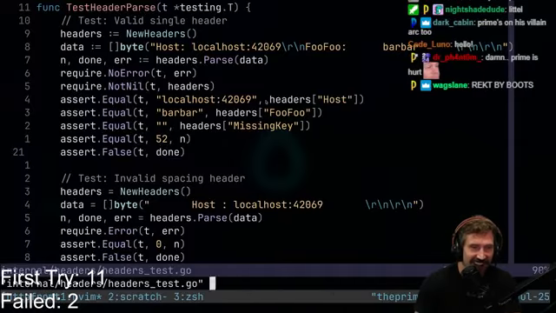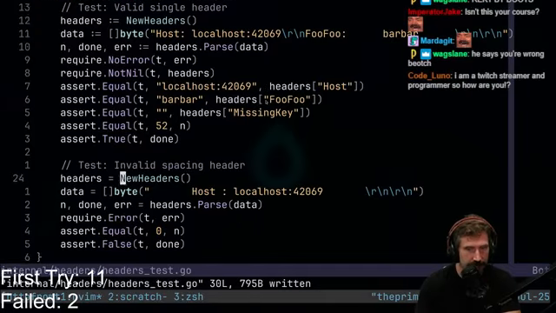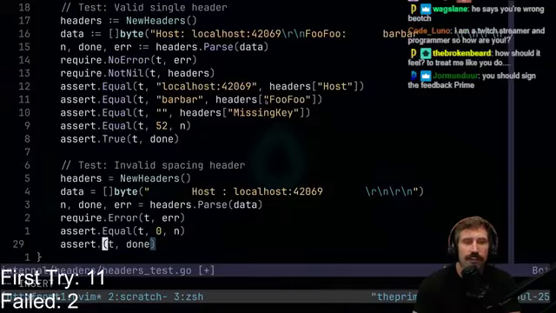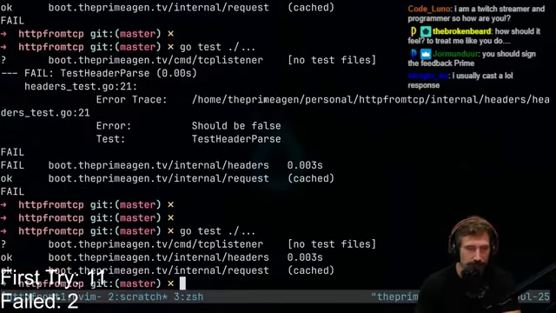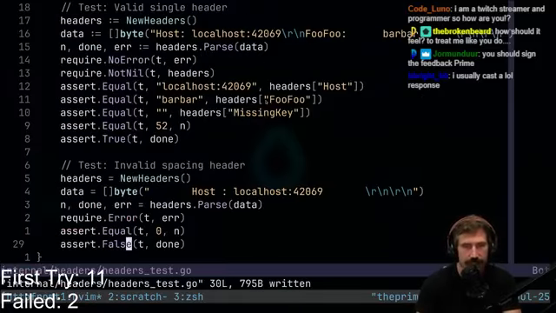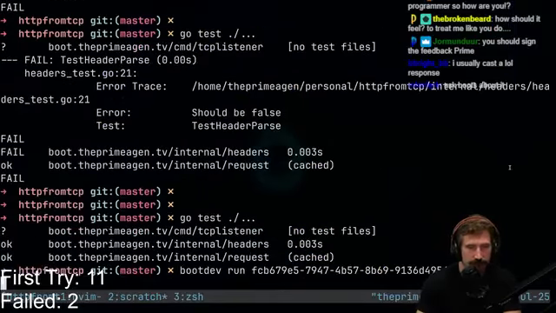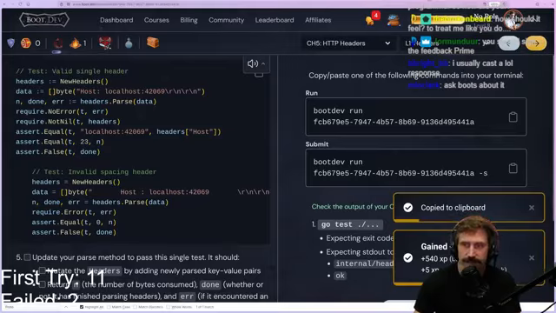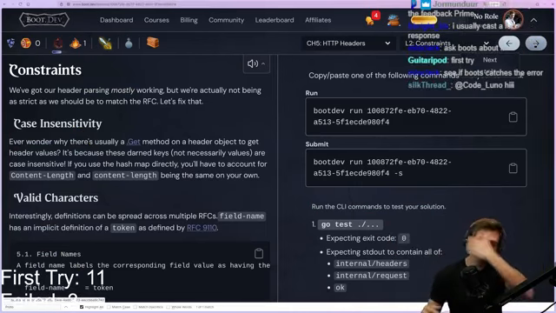I know, I'm hurt. Okay, so it should be assert true. Done. Assert. This one should be false because there's an error here. There's an error here. There we go. Nailed it. Dude, we're header parsing, boys. All right. Not a first try. That's a fail. I'll accept that fail. Hey, guys, that's on me.